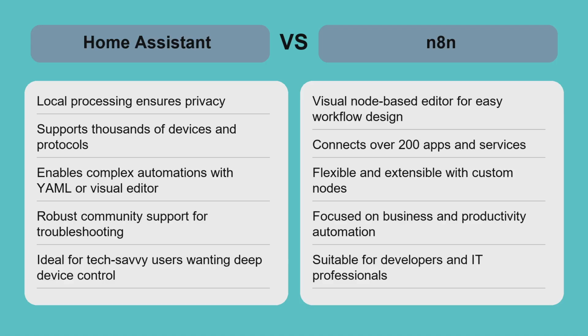Home Assistant is best for managing smart home devices locally, offering privacy and detailed device control. For example, automating lights, sensors, and security cameras in a home environment is straightforward here. On the other hand, n8n shines in automating workflows between cloud apps and services, such as syncing CRM data, sending alerts, or integrating APIs. While Home Assistant requires more setup for complex automations, it excels offline.